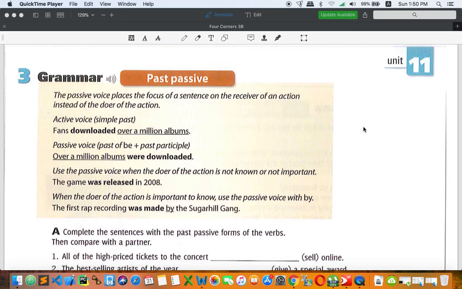Today I am going to continue Unit 11, Grammar, Past Passive. This is the first activity that we're going to focus on. So let's get started.